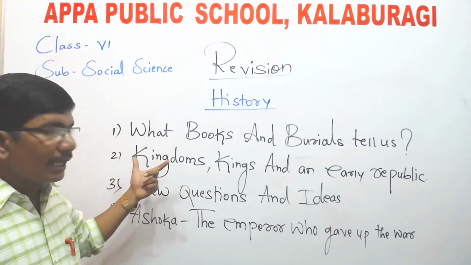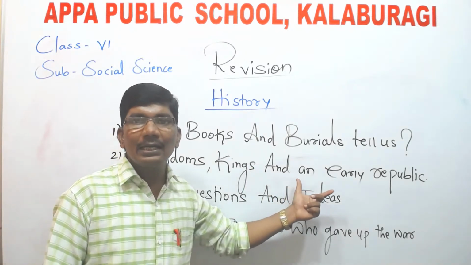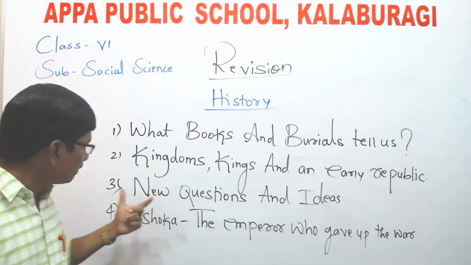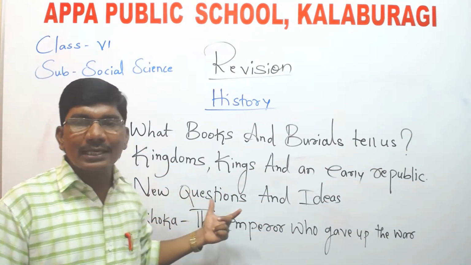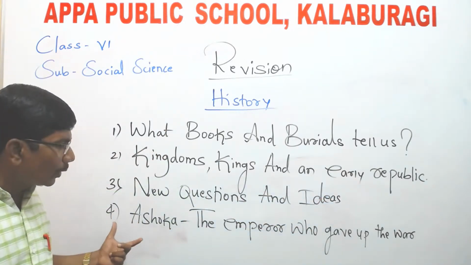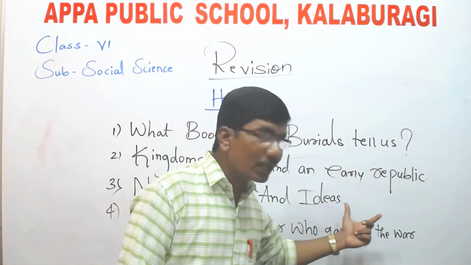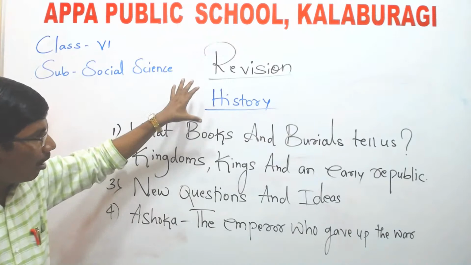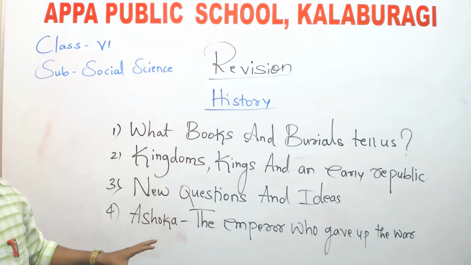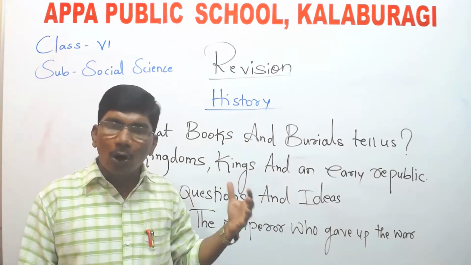Second, Kingdoms, Kings and an Early Republic. Third, New Questions and Ideas. Fourth, Ashoka, the Emperor Who Gave Up War. The explanation of all these 4 chapters is already over.